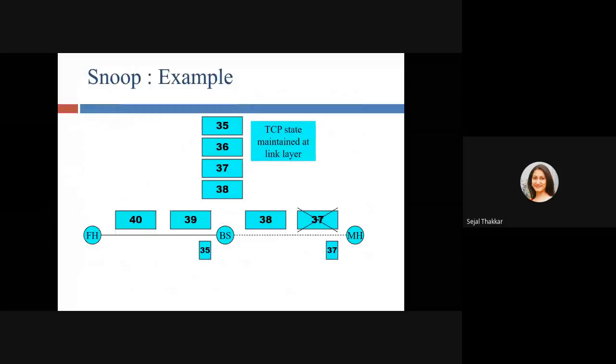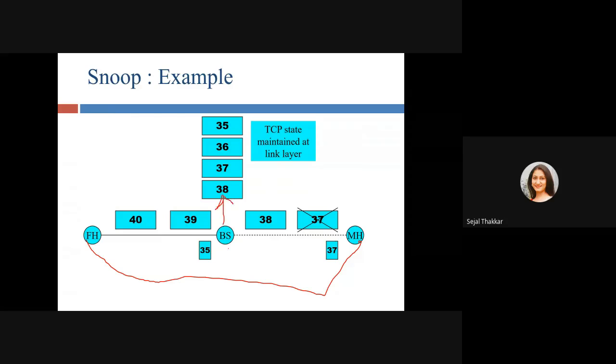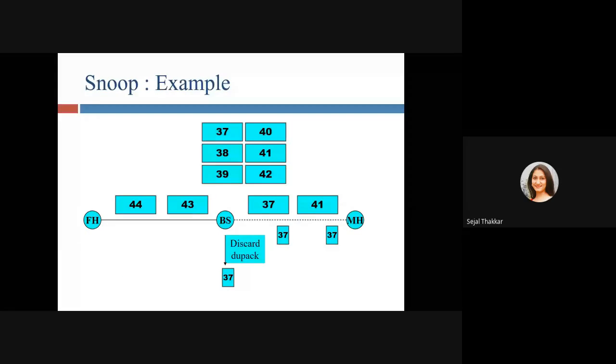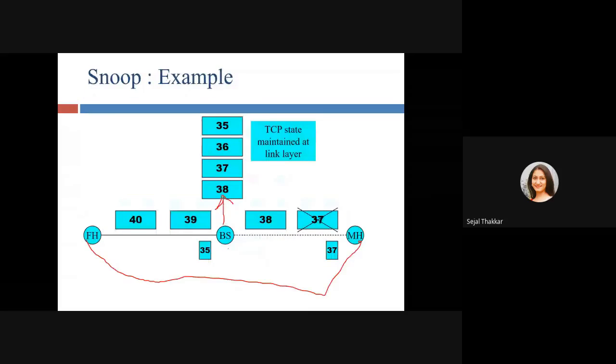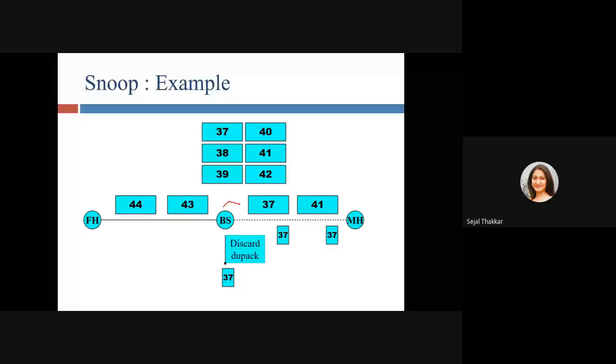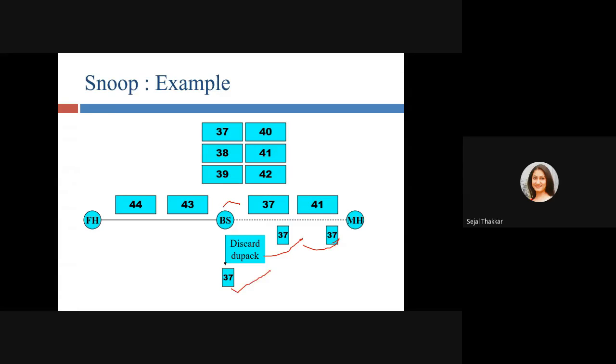So you can see here, whatever data I want to send from the foreign agent to the mobile station, the responsibility of this base station is just to store that data and snoop that data, right? If any duplicate packet occurs, it is going to sense it. Or if any packet loss occurs, it is going to send it again. See here, suppose 37 is lost, so it is going to send 37 again. Next time, if 37 comes 2 times, it is going to check. Now it is duplicated, it is already sent.